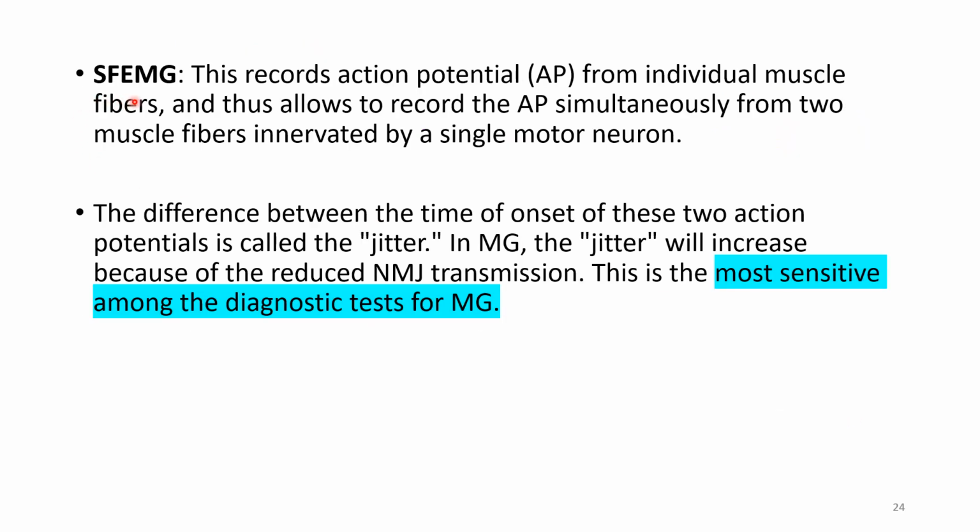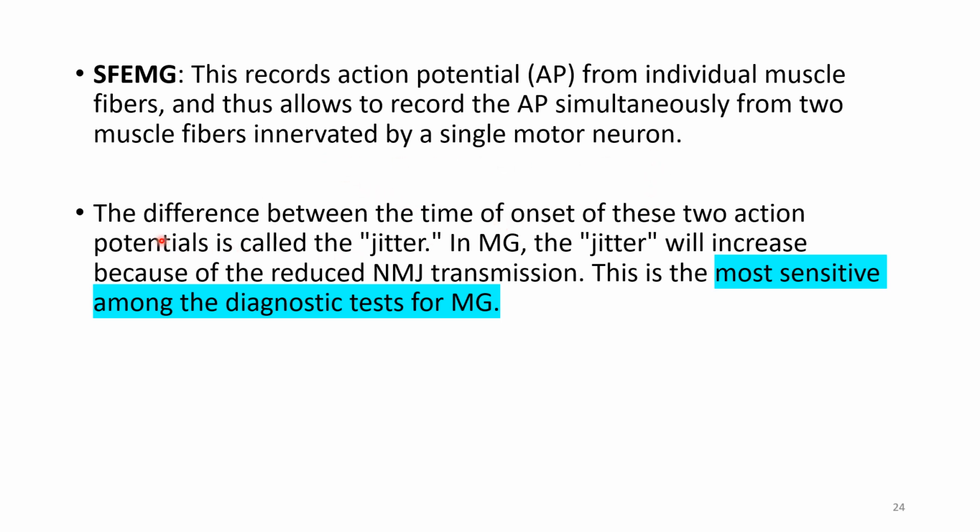Then coming to the SFEMG, that is single fiber electromyography. So this records action potential from individual muscle fibers. So individual muscle fibers will be tested. And this allows the recording of the action potential simultaneously from two muscle fibers innervated by a single motor neuron. So in a single motor unit only, you have to select two muscle fibers. So a single alpha motor neuron is coming and it is dividing into many branches to supply many muscle fibers. So you have to select two muscle fibers which are innervated by a single motor neuron.